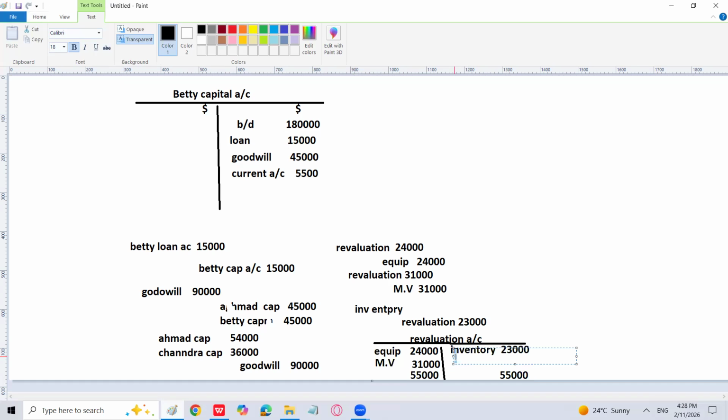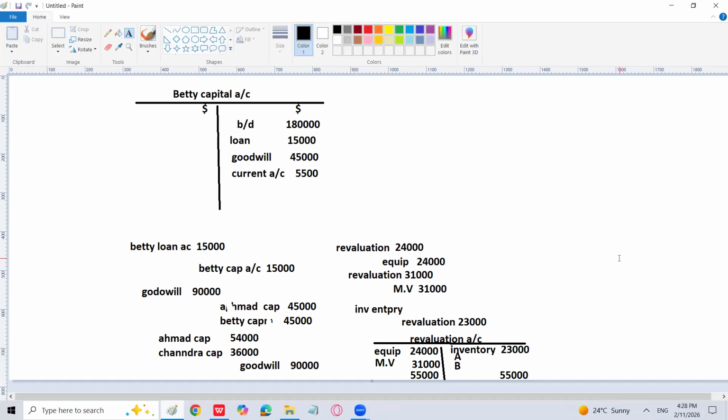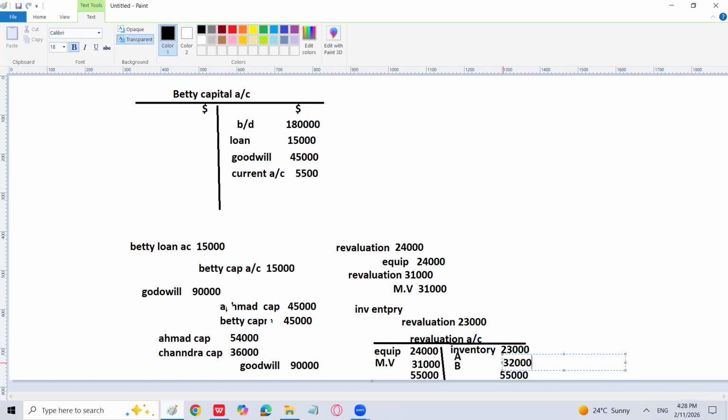The difference is basically transferred to Ahmed. Loss, debit side is heavier. There is going to be a loss, which is transferred to Ahmed and Betty according to their profit loss sharing ratio, old ratio, which is equal in this case. Yes. 16,000 and 16,000. So it means that this is going to be 32,000.